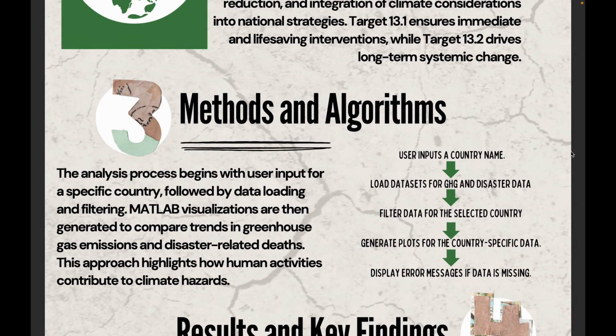For our methods and algorithms, our program starts by letting the user pick a country that they want to focus on. Once that is done, the data is loaded and filtered so we can analyze it. From there, MATLAB creates visualizations to show trends in greenhouse gas emissions and how they're linked to deaths caused by natural disasters. Using MATLAB really helps us handle large data sets and make complex information easier to understand. By combining data analysis and visualizations, our program helps connect the dots between human activity and the impact on climate.